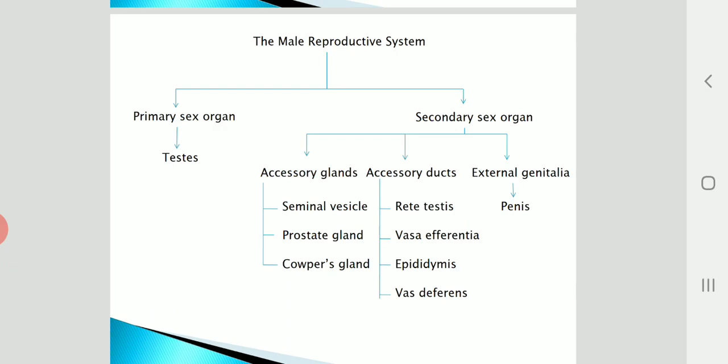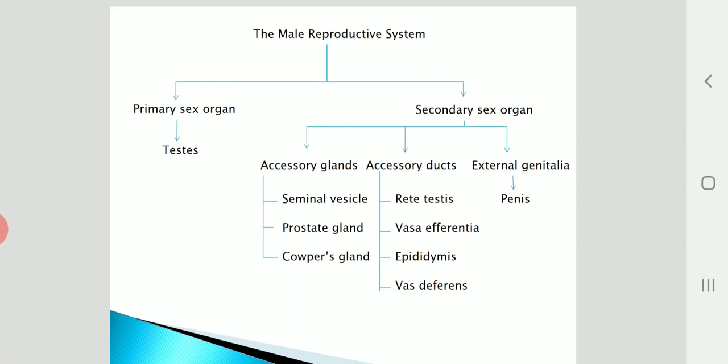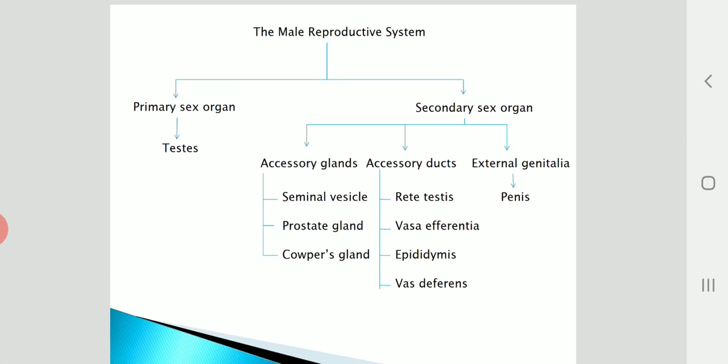The accessory glands are the seminal vesicle, the prostate gland, and the Cowper's gland. Accessory ducts consist of rete testis, vasa efferentia, epididymis, and vas deferens. And external genitalia consist of only one organ called the penis.